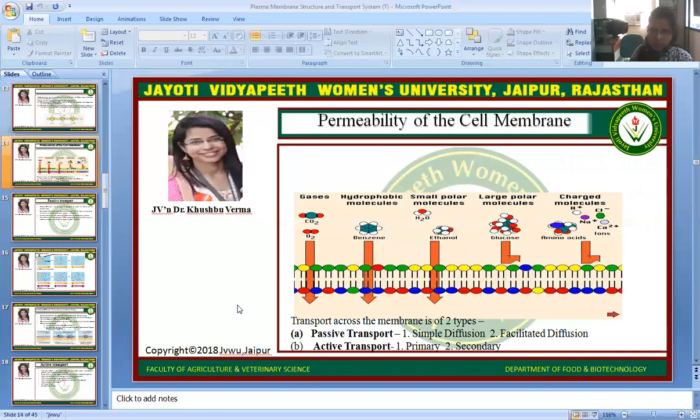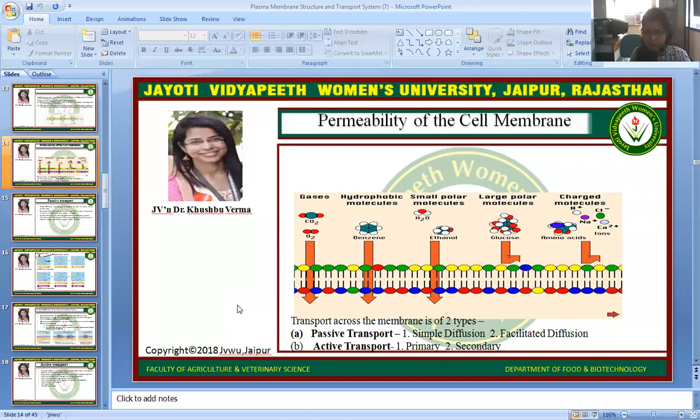If we talk about the permeability of the cell membrane, here we can see that gases can easily transport across the membrane. Hydrophobic molecules can also transport. Small polar molecules like H2O and ethanol can also transport, but large polar molecules like glucose are not permeable for the cell membrane. Along with the large polar molecules, charged molecules such as H+ ion, chloride ion, sodium ions, calcium ions, and amino acids are also not permeable for the cell membrane.